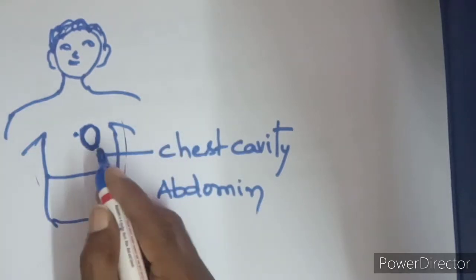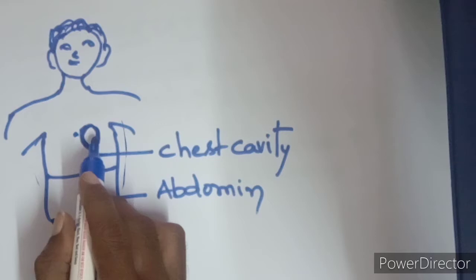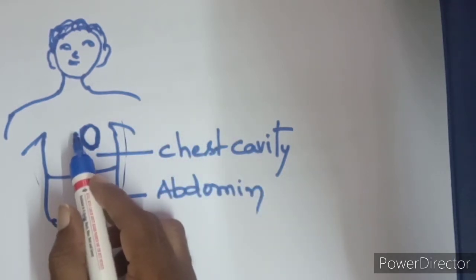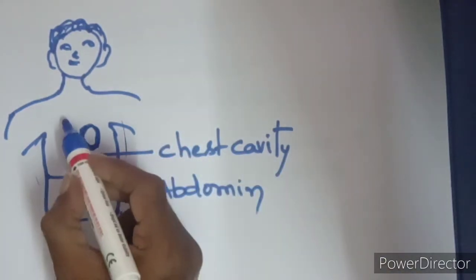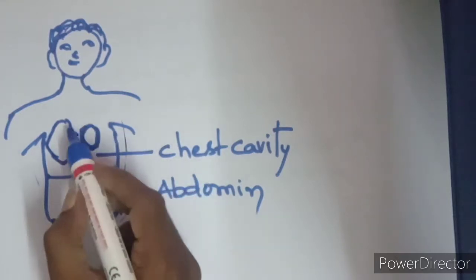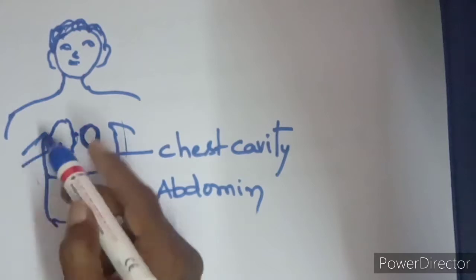Why is the heart located slightly towards the left side of the center of the chest cavity? The reason is to provide some space to the liver present on the right side. Here is a very big gland, that gland is the liver.